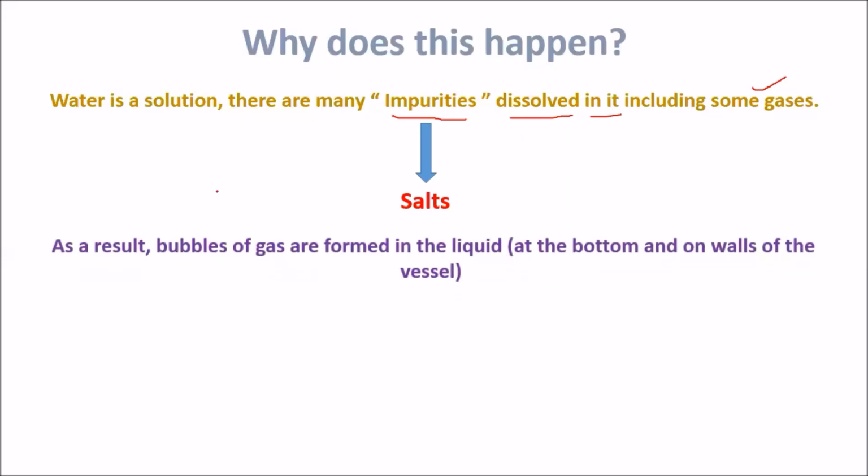As a result, bubbles of gas are formed in the liquid. Bubbles of gases are formed in the liquid at the bottom of the water, and they also form on the side walls of the vessel.